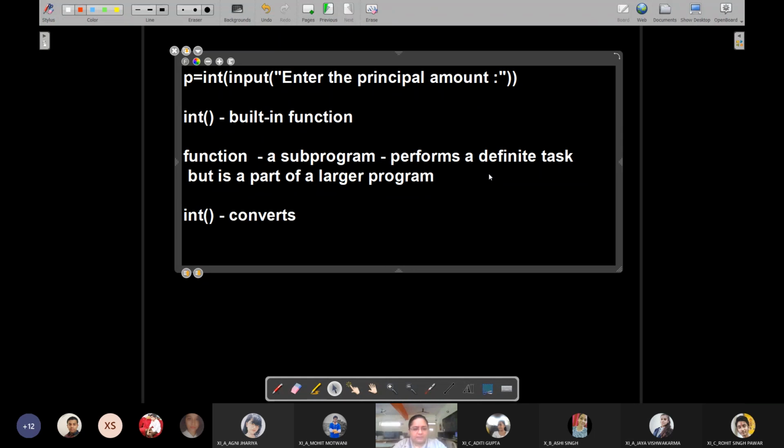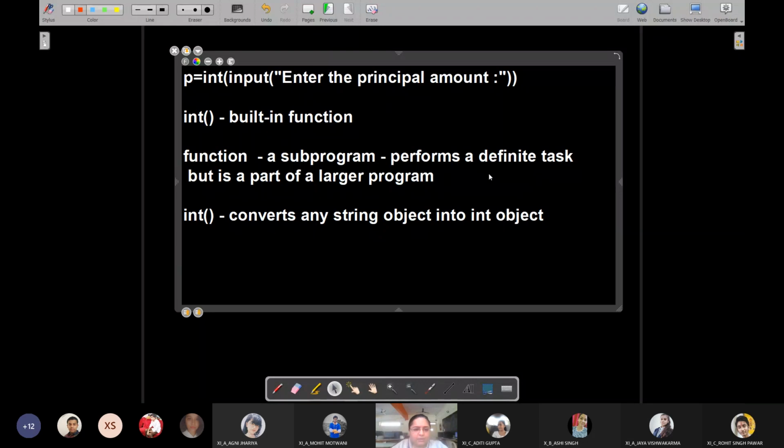It converts a string object into an integer object. In Python, you consider every data value as an object. So if I write 20 as a string inside int, it will be converted into numeric 20.